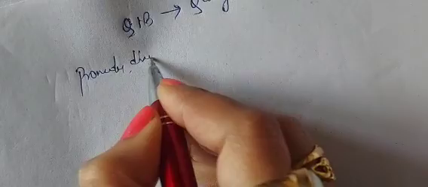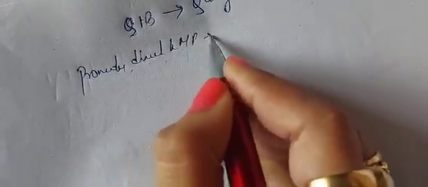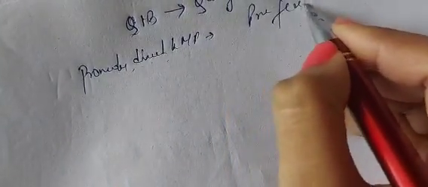When shares are issued to the promoters, to the directors, to the KMPs, it is known as what? Preferential issue. And when shares are issued to the employees, there are two types.